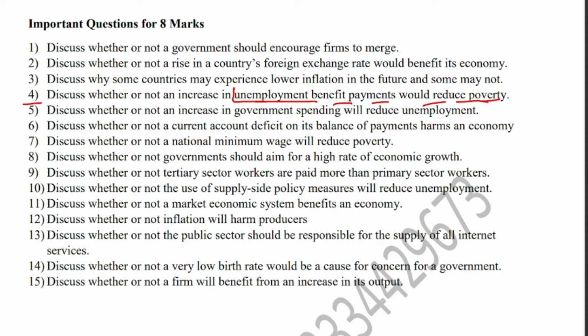However, you will say that if these unemployment benefits are a very small amount of money, then they may not cure poverty. Similarly, an increase in unemployment benefits will discourage people from working, so as a result people will not do jobs, and when they don't do jobs, they definitely stay poor. Poverty is also divided into two types: absolute poverty and relative poverty. Absolute poverty can be eradicated somehow, but relative poverty cannot be reduced through unemployment benefit.